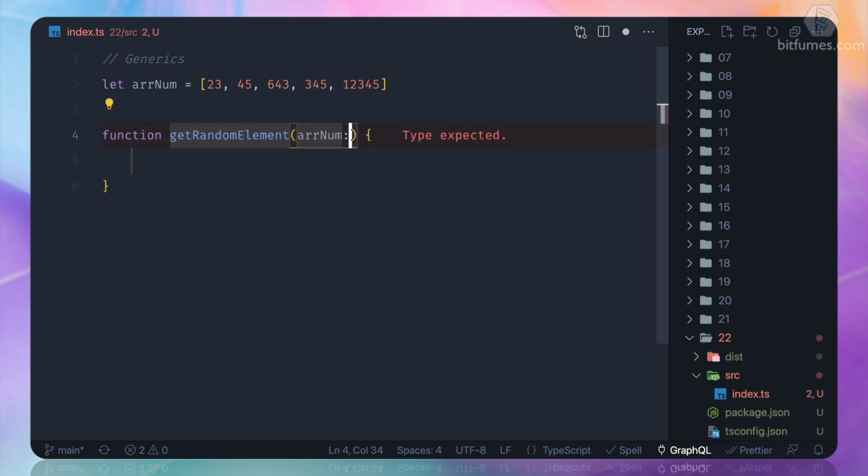Since this is an array of numbers, I can type here that the thing I'm going to pass is an array of number. For now, I'm just going to return the array number with an index.